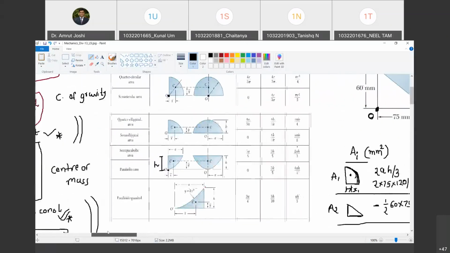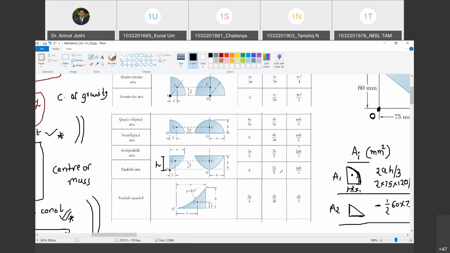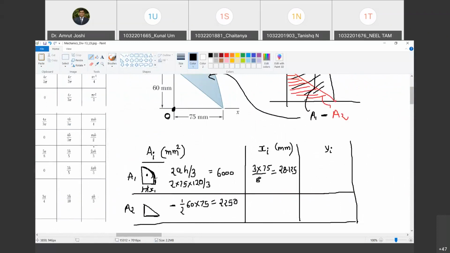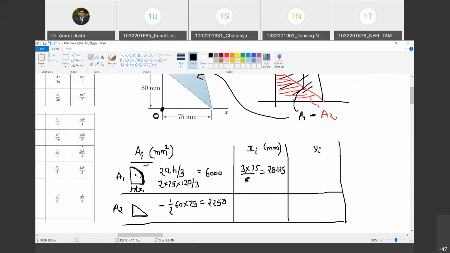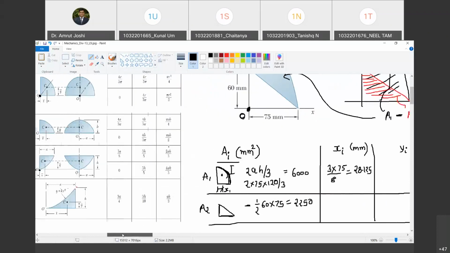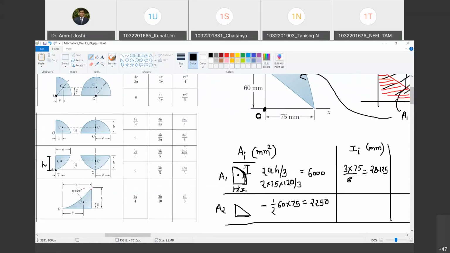Now what is the y bar? Its y bar is given as 3h by 5. Happy? Yes. But that distance, mind you, is the vertical distance from the vertex. Are you with me? So this distance is given as 3h by 5. This is very critical. From the vertex, the distance is given as 3h by 5. If this is 3h by 5, what should be the distance that interests me? The distance that interests me is this y1.